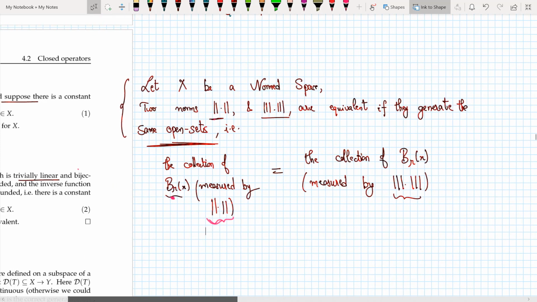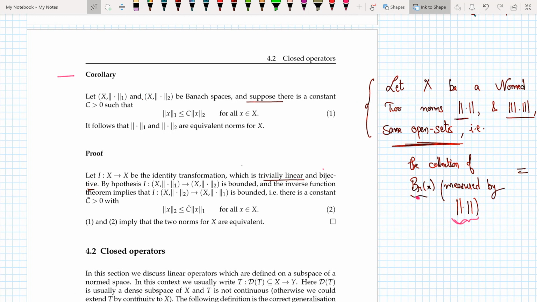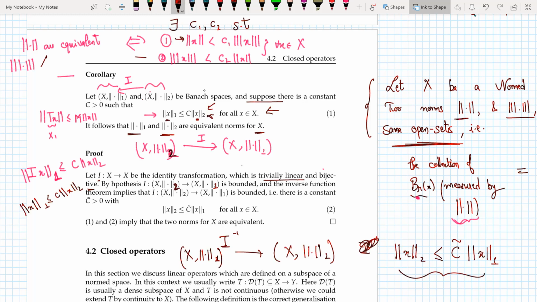Now what I want to say is that I need to use a lemma. So the lemma says that two norms are equivalent if and only if there exist C1 and C2 such that the norm of x is less than C1 times the norm of x in the 3 norm, in the different norm, and this 3 norm is less than or equal to C2 times the 2 norm. So these two norms are equivalent if and only if there exist C1 and C2 such that these two conditions are satisfied for all x.